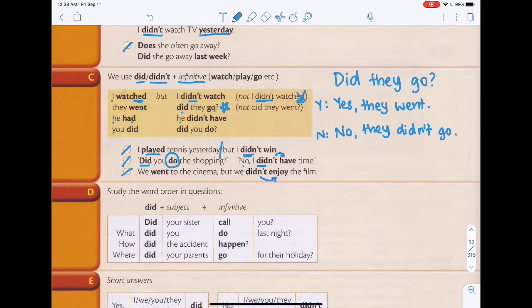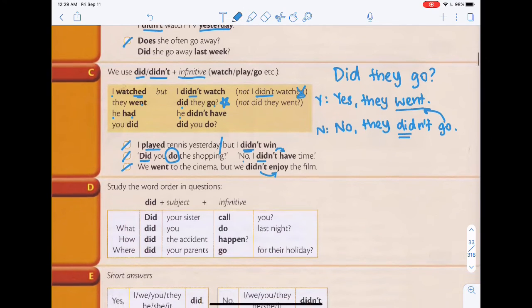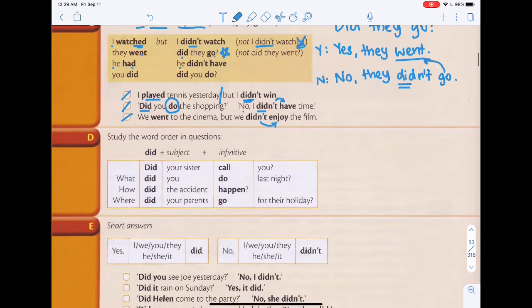So you see the difference? In the yes answer, you will say yes, they went. You have to change the go to went because there is no other word in front of it to tell someone the tense that you're talking in. But in a no answer, because you said no, they didn't, you already state that it already happened. So then you can follow up with go. No, they didn't go. Okay? I hope you understand this example.